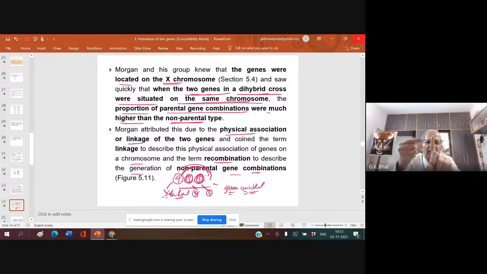Whenever we say the genes are present on the same chromosome, we say they are linked genes. Whenever genes are present on different chromosomes, we say they are unlinked or non-linked genes. Always remember the question: who coined the term linkage? Morgan, to describe this physical association of genes on a chromosome, and the term recombination to describe generation of non-parental gene combinations.